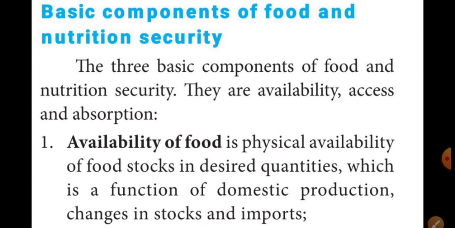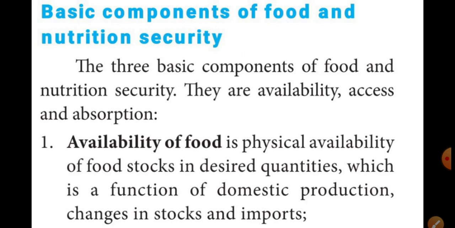Then next we learned about the basic components of food and nutrition security. How many basic components are there? Very good. There are 3 basic components of food and nutrition security. What are they? Excellent. The first one is availability of food. The second one is access to food. And the third one is absorption of food.